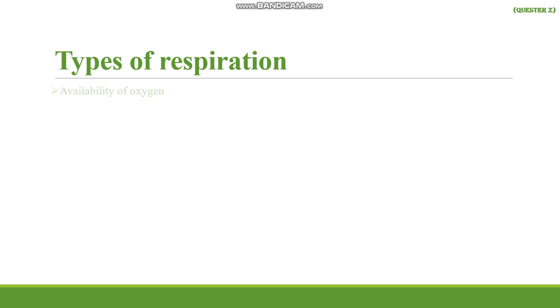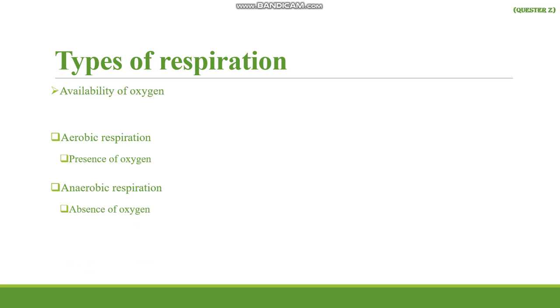Types of respiration. On the availability of oxygen, there are two types of respiration: aerobic respiration and anaerobic respiration. Aerobic respiration means that in the presence of oxygen, respiration will occur, while anaerobic respiration is in the absence of oxygen. It is not dependent upon whether oxygen is present or not; basically, it occurs in the absence of oxygen. So we will get different products yielding energy. In both cases, energy will be yielded, but the byproducts will be different.